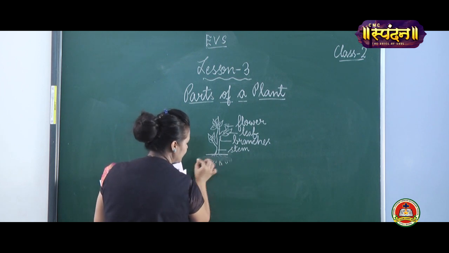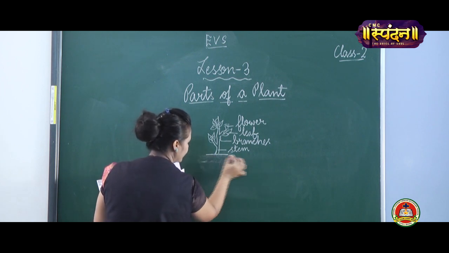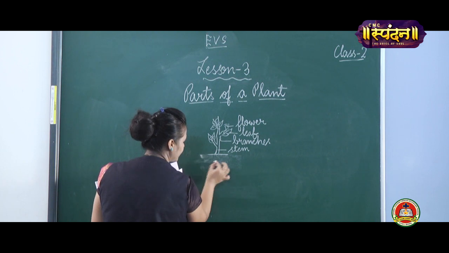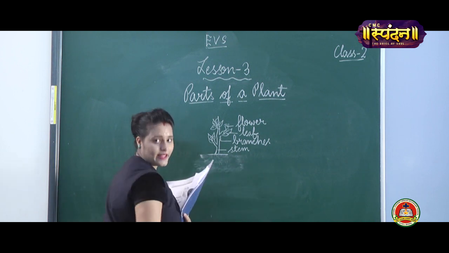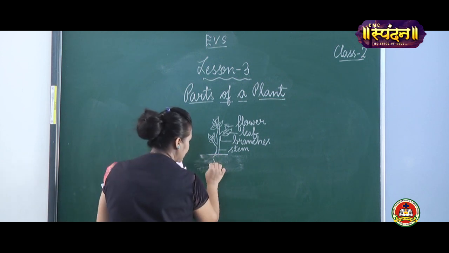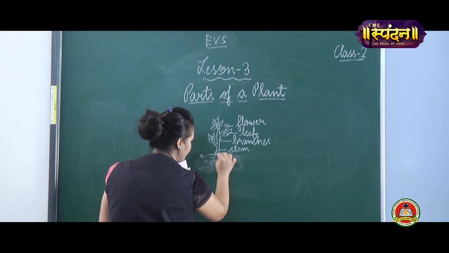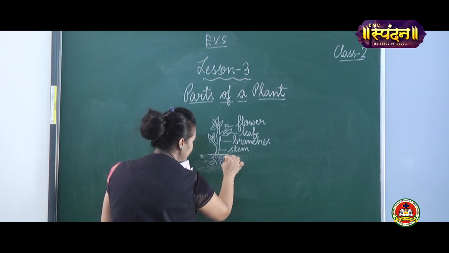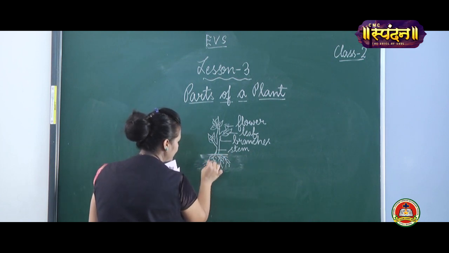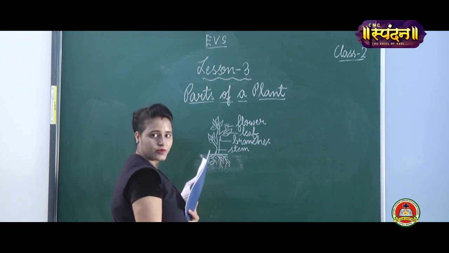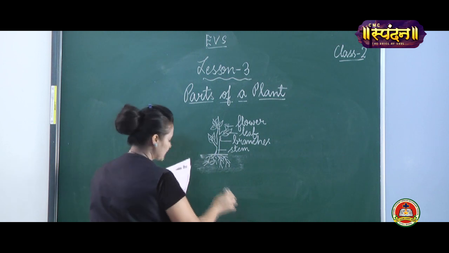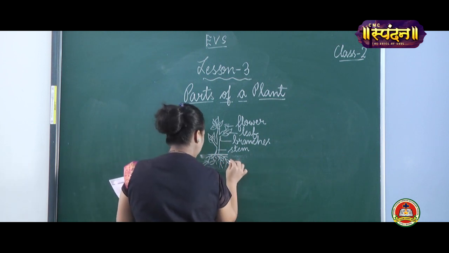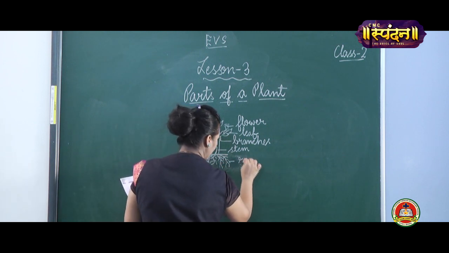This is your soil, dear kids. Okay? Yes? This is below the ground level. These are the roots. Can you see them? No, it's there inside the soil, below the ground. Yes or no? They are below the ground level. Yes? So, these are known as roots.